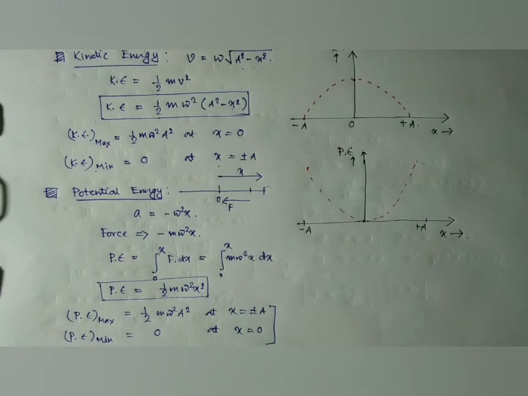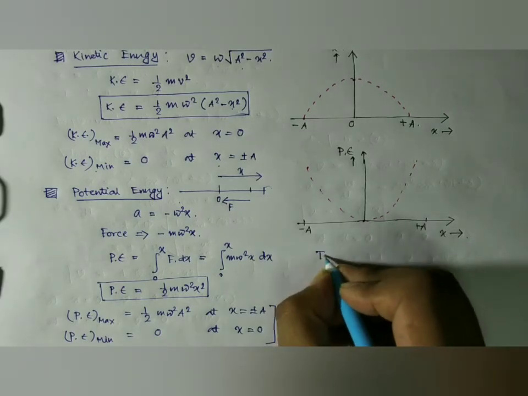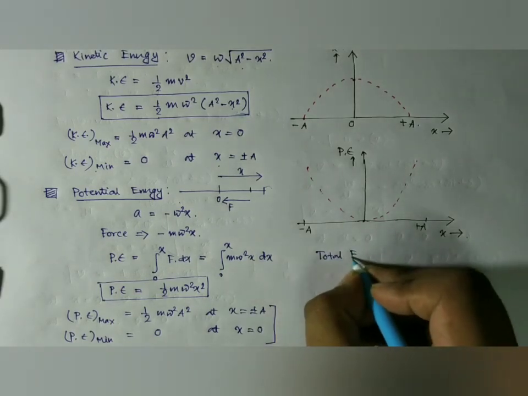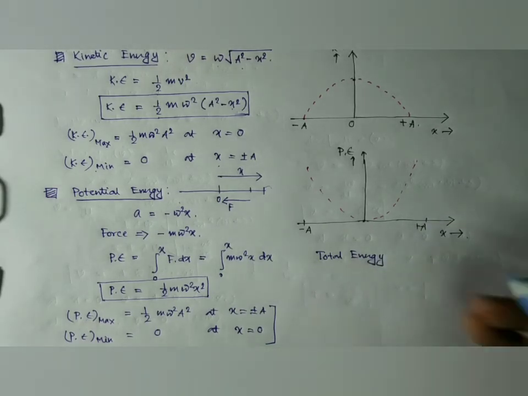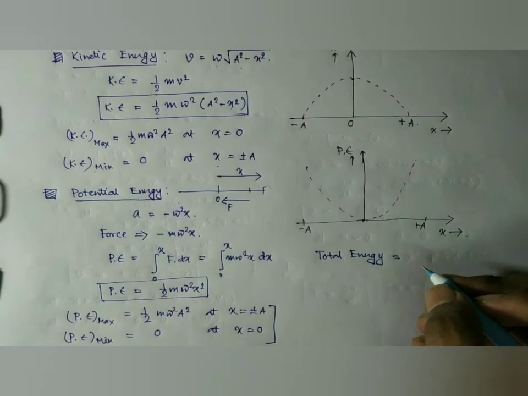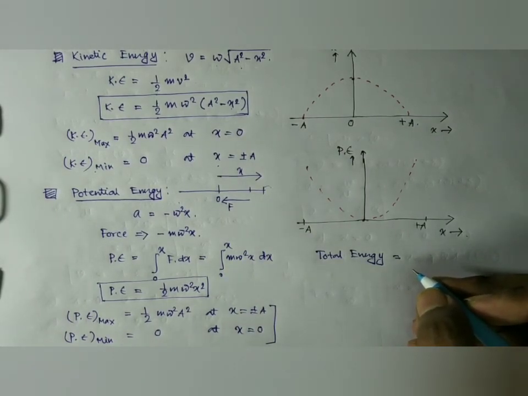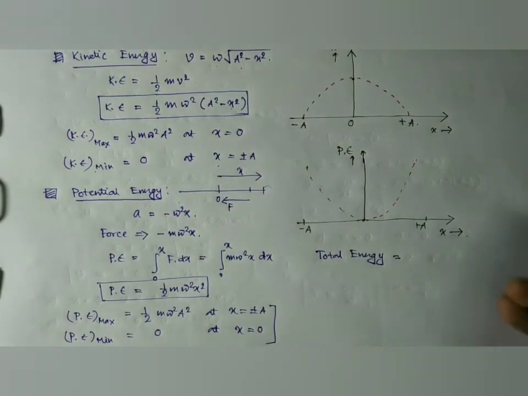Now the total energy of this body is given by the summation of the kinetic energy and the potential energy.